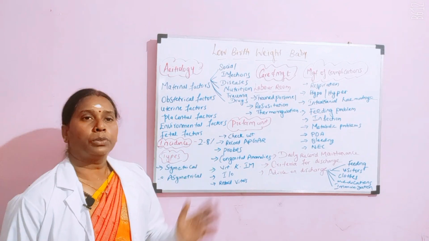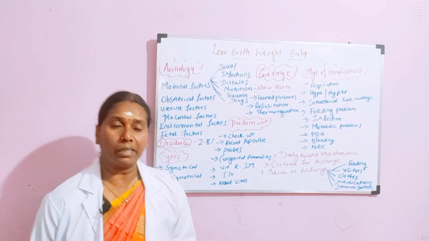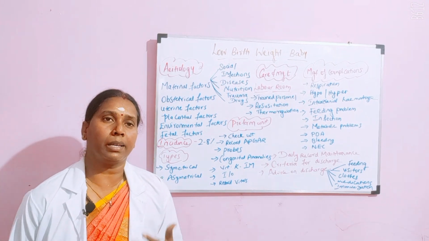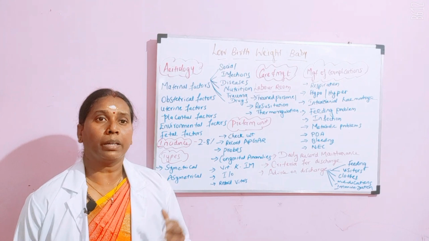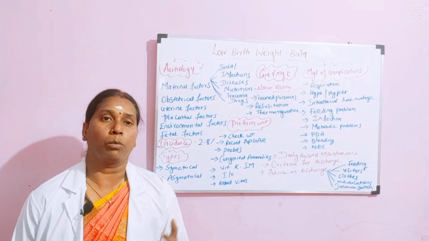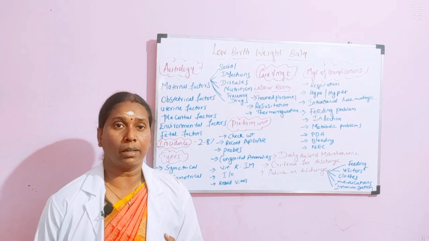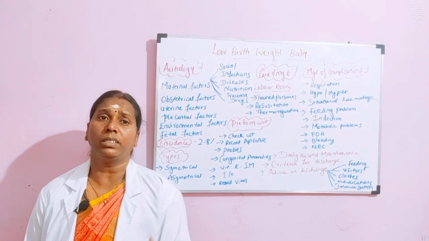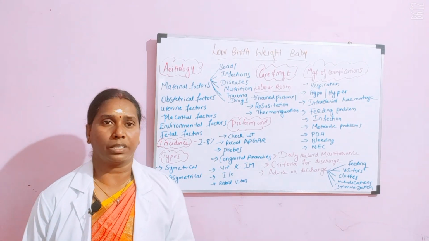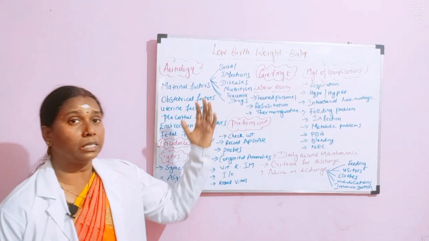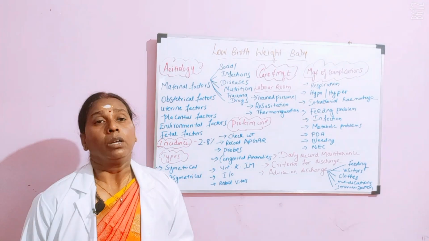Then we come to the fetal factors, where we are a little worried when there is a multiple pregnancy, twins, triplets, quadruples. In all those areas you have to be a little more worried, where the nutrition will be shared among the fetuses. And when the baby is having a congenital anomaly or chromosomal anomalies, in all these areas also you can suspect a small for gestation baby. Okay, so with this you are finishing the etiological factors which can cause low birth weight baby.